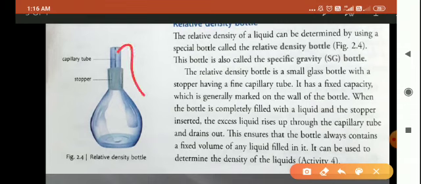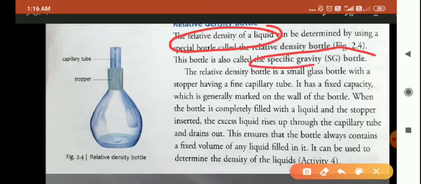Okay, one more thing I want to tell you here, children: this relative density bottle is also known as specific gravity bottle, that is your SG bottle. What is the purpose of this bottle? This bottle is basically used to determine the relative density of a liquid. The bottle is made up of glass having a stopper, and through the stopper a fine capillary tube passes.